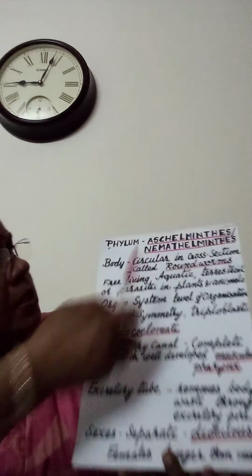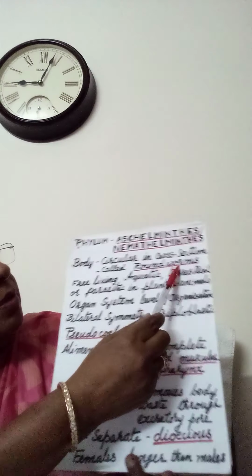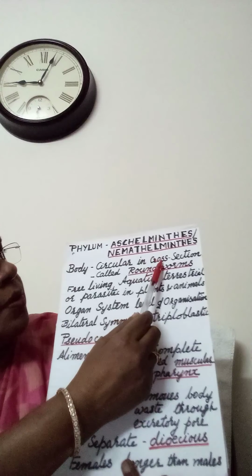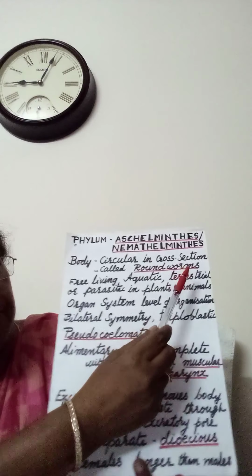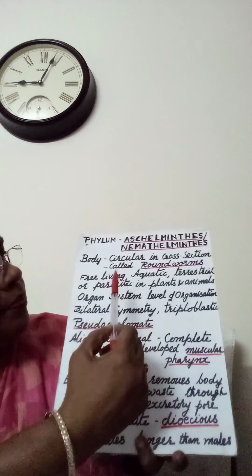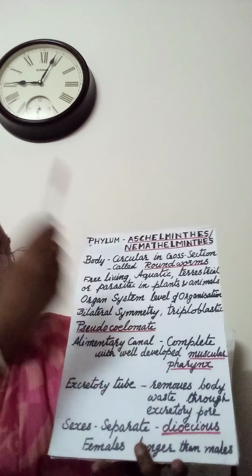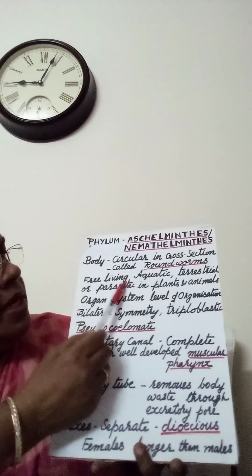They are called roundworms because the body is circular in cross-section. They are free-living.